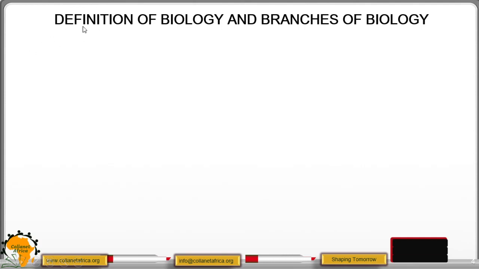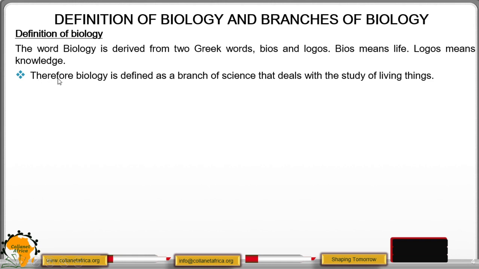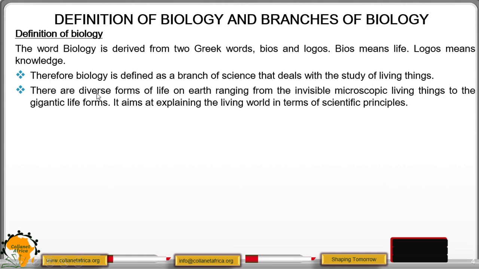We will discuss the definition of biology and branches of biology. First, let us begin with the definition of biology. The word biology is derived from two Greek words, bios and logos. Bios means life. On the other hand, logos means knowledge. Therefore, biology is defined as a branch of science that deals with the study of living things.